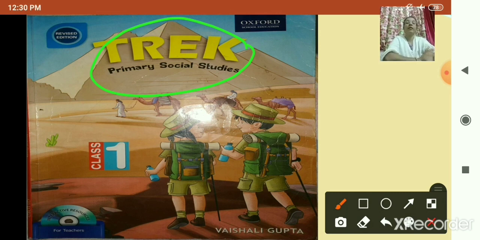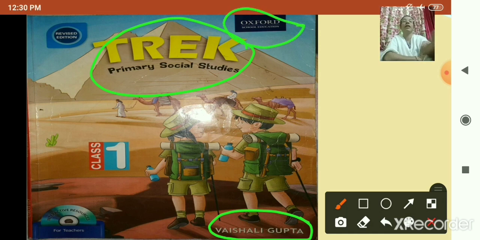Then the name of the author or the name of the writer is also written on the front cover. And then, yes, the publisher's name. The one who has published the book, the publisher's name is also written on the front cover.